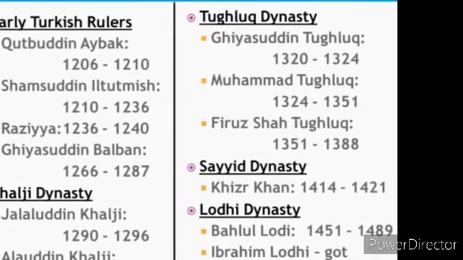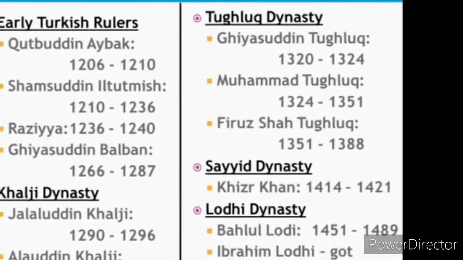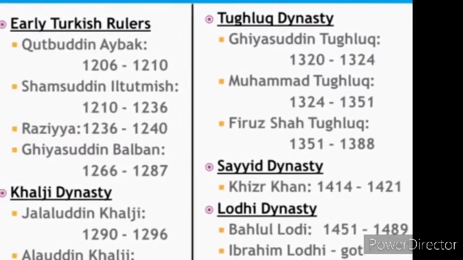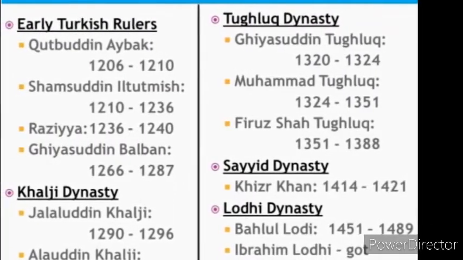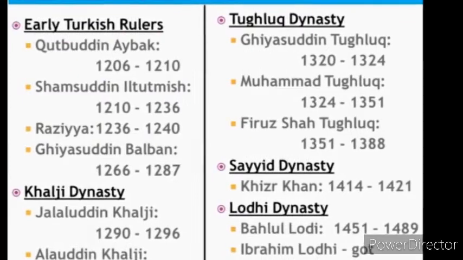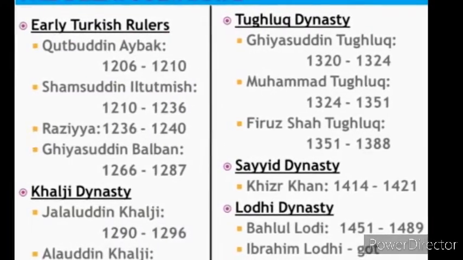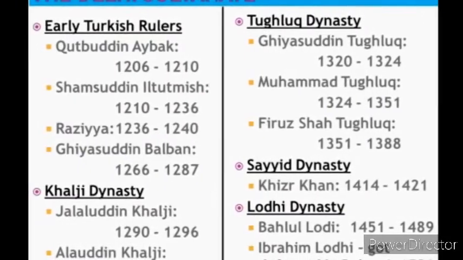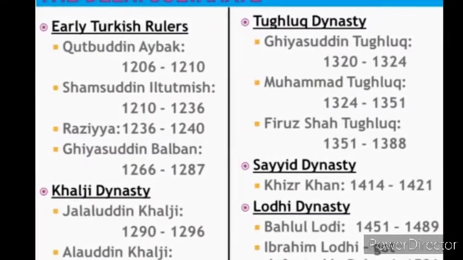Jalaluddin Khalji and Alauddin Khalji were the two important rulers from this dynasty. Then after that we have the Tughlaq dynasty. Ghiyasuddin Tughlaq, Muhammad Tughlaq and Firoz Shah Tughlaq were the three important rulers from the Tughlaq dynasty who ruled over Delhi.